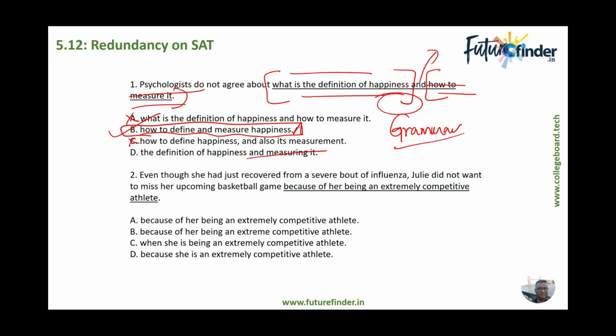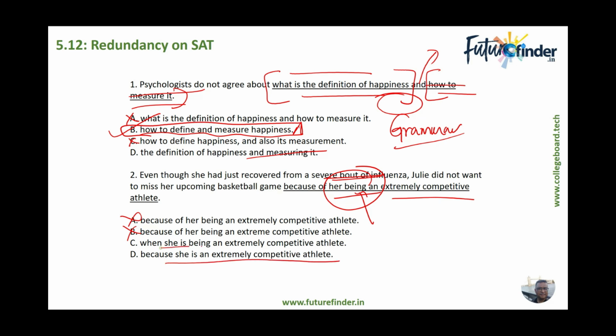Even though she has just recovered from a severe bout of influenza, Julie did not want to miss her upcoming basketball game because of her being an extremely competitive athlete. Same thing, we are looking at a gerund, being, so we want to eliminate that, because she is an extremely competitive athlete.